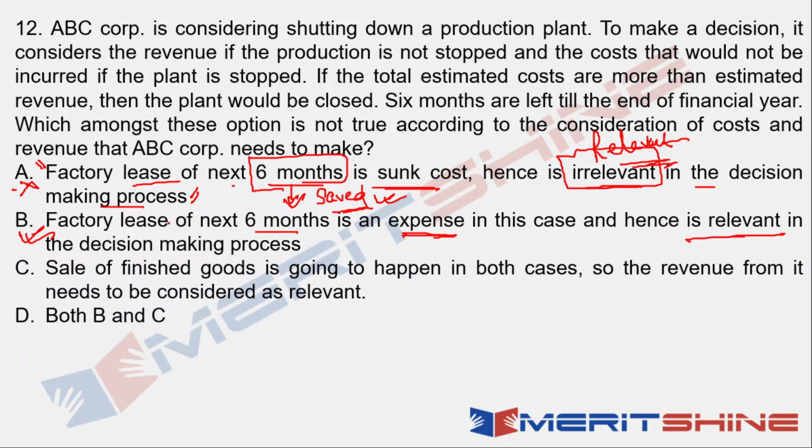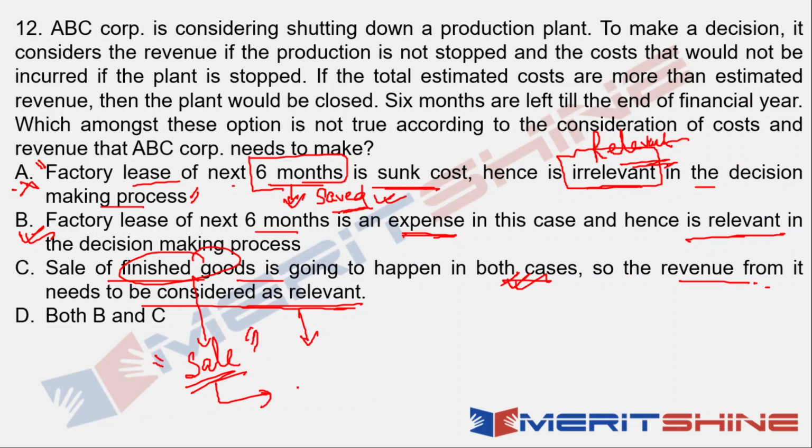We just discussed this. This is something that should be there. Sale of finished goods is going to happen in both cases. Sale of finished goods, the goods that have already been finished, is going to happen in both cases. So the revenue from it needs to be considered as relevant. Now understand this. I am closing my factory, but the sale would anyways happen of the goods that I have already finished. So would this be relevant to the decision making of the closing of the factory?